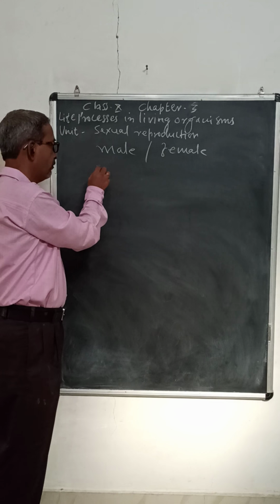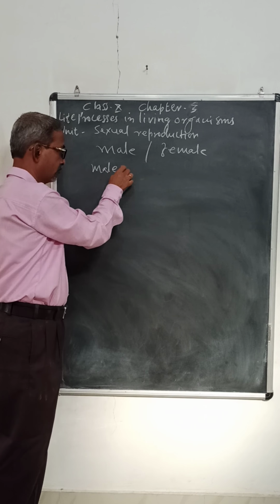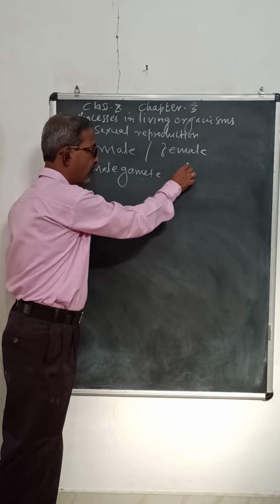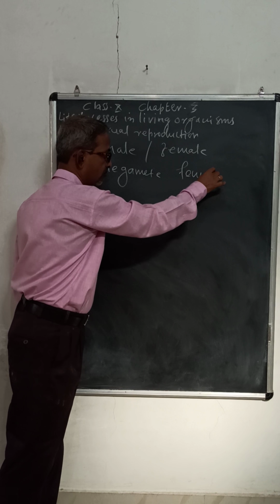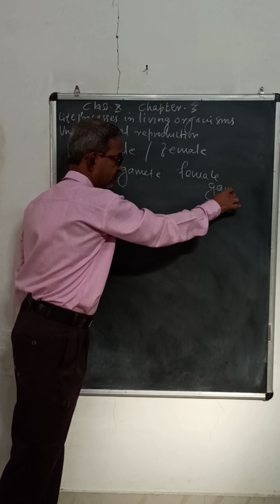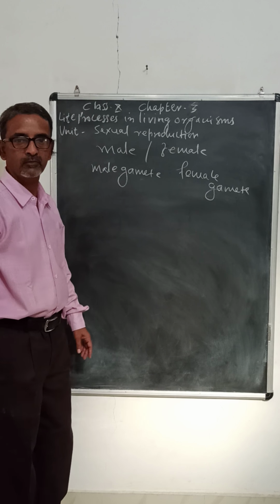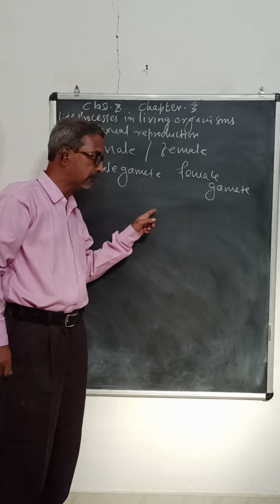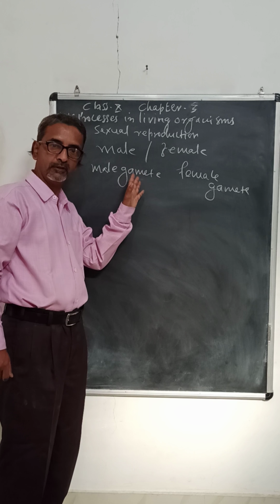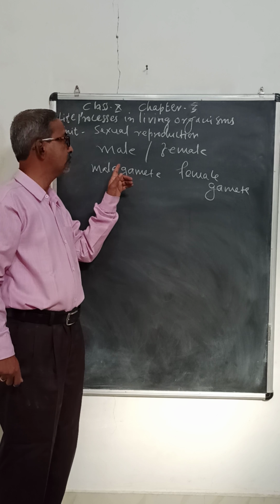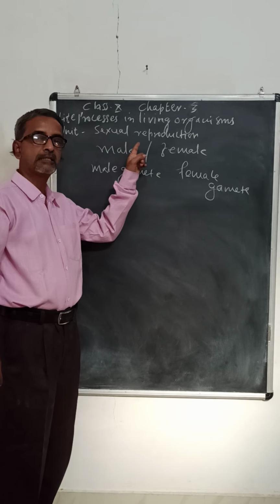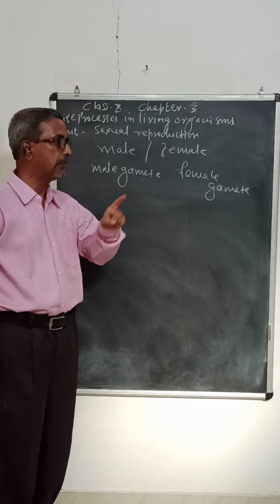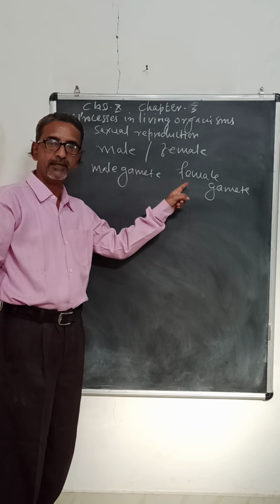Male forms male gametes and female forms female gametes. So 2 parents are involved, male and female, and this is called sexual reproduction. In asexual reproduction, only 1 parent is involved. In sexual reproduction, 2 parents are involved.